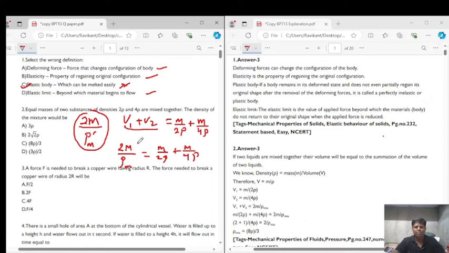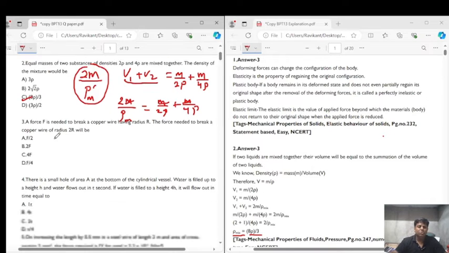Here m can be taken common and cancelled out, and when we calculate, we get rho of mixture equals 8 rho by 3. So the correct answer for question number 2 is 8 rho by 3. When two substances of equal mass but different densities are mixed together, the resultant density will be 8 rho by 3.